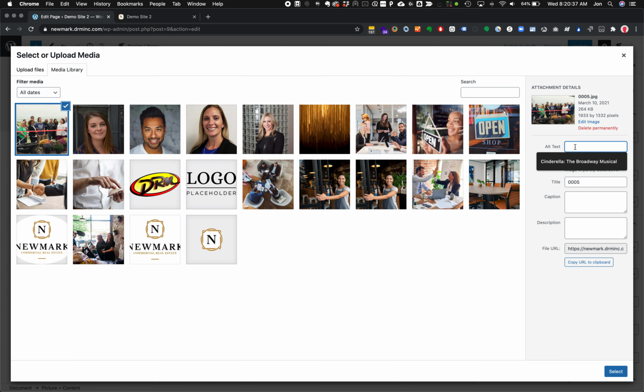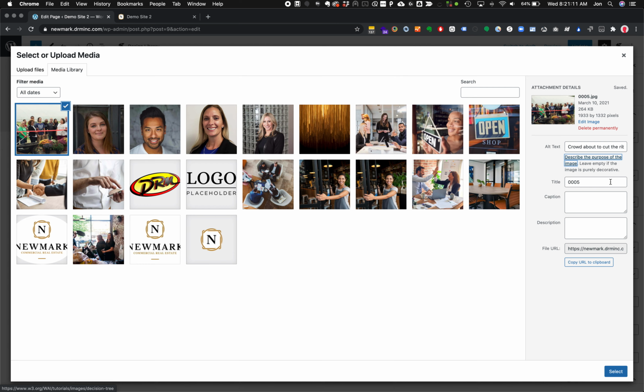Alt text is great for search engine optimization and making sure that accessibility is maintained on your site for people that are using screen readers or maybe have some visual impairment where they wouldn't be able to see the picture directly. So here we would maybe type in crowd about to cut the ribbon for a business opening.